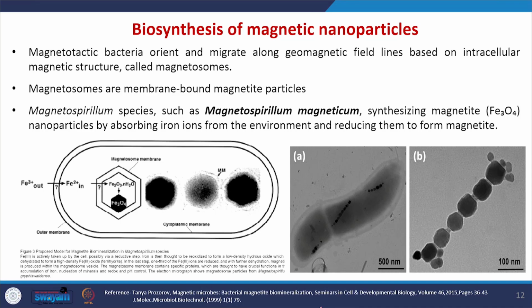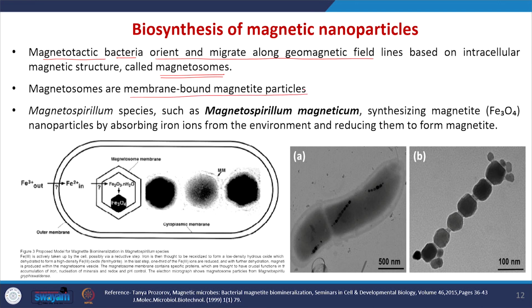Let us learn about the biosynthesis of magnetic nanoparticles. To synthesize magnetic nanoparticles, we have to use magnetotactic bacteria, and these magnetotactic bacteria orient and migrate along geomagnetic field lines based on an intracellular magnetic structure called magnetosomes. So, these magnetosomes are membrane bound magnetite particles.